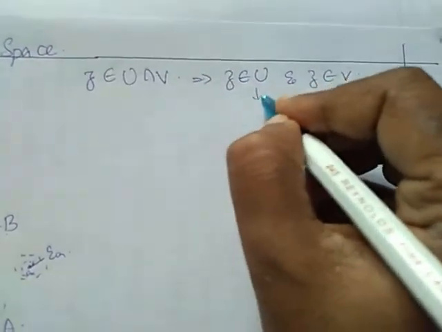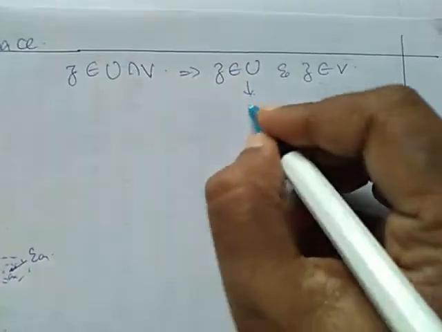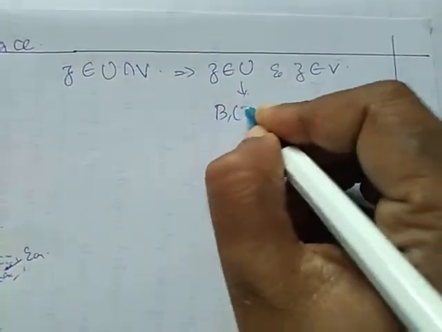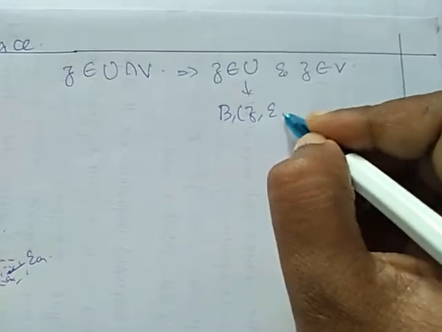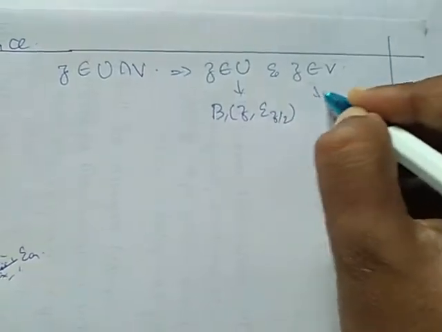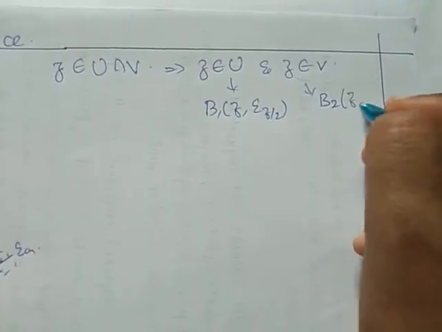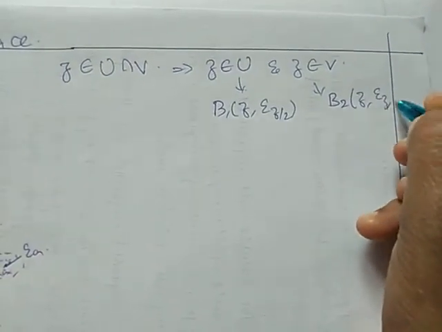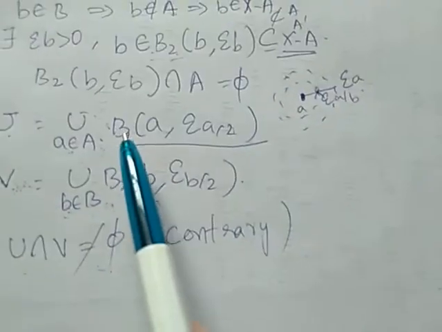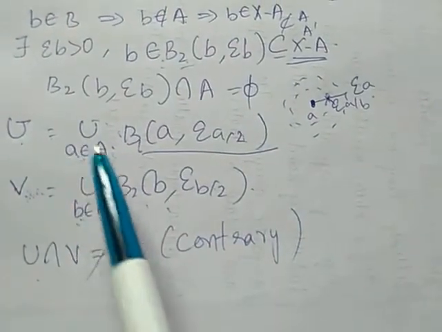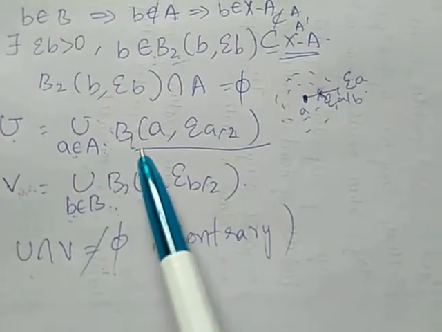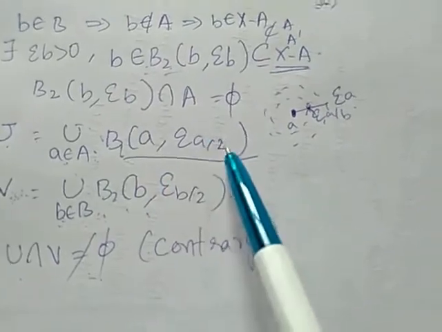So for some element we have B1 of Z, epsilon Z by 2, and here also Z belongs to B2 of Z, epsilon Z by 2. If A belongs to capital A, B1 of A, epsilon by 2.